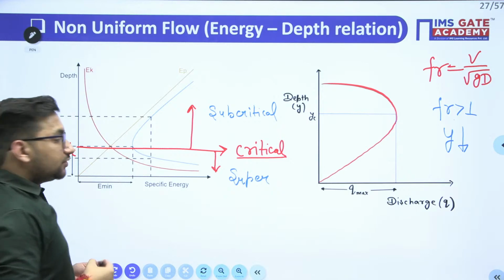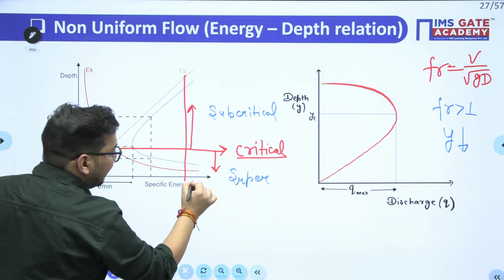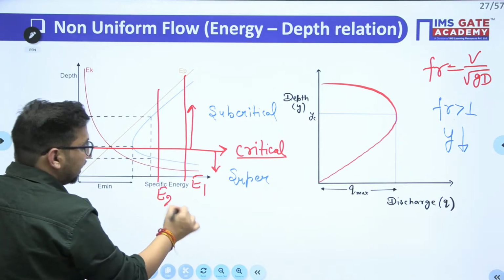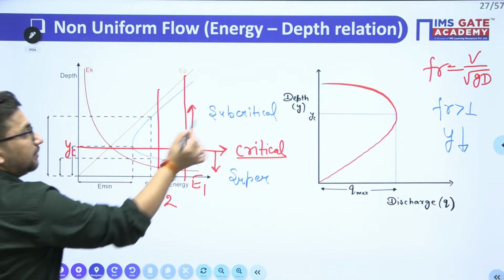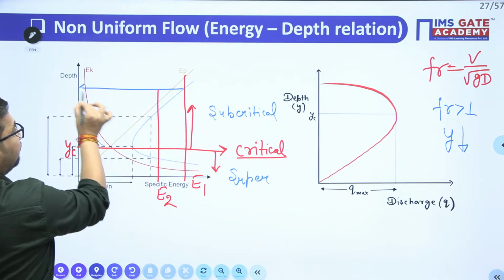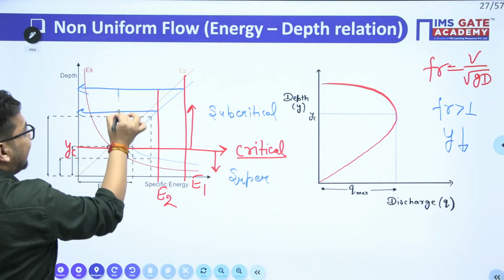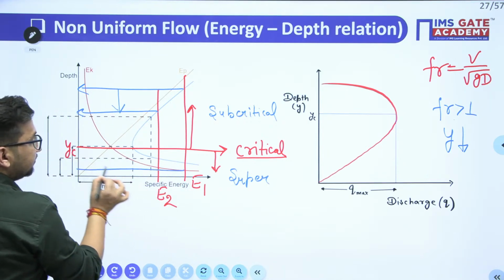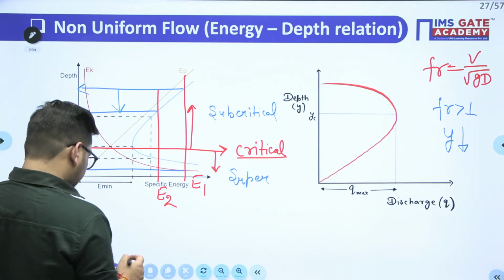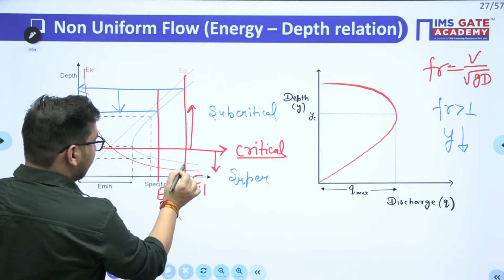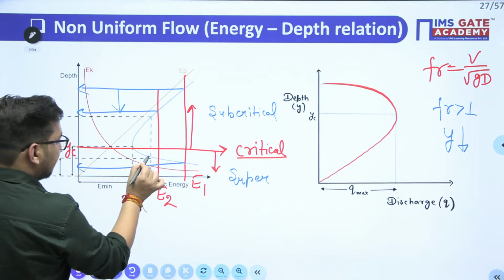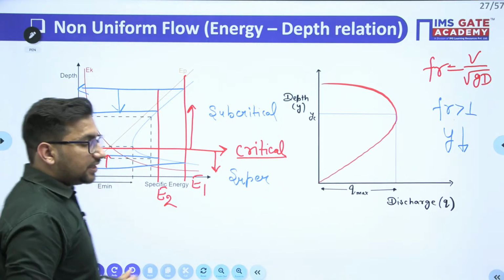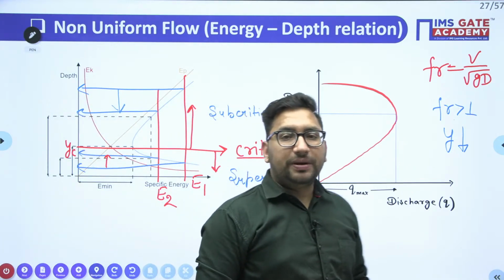क्लियर है? तो जब आपके पास एनर्जी चेंज हुई थी from E1 to E2, when there is a change in energy from E1 to E2, for subcritical case depth of flow क्या हुआ है? There is a decrease in depth of flow, whereas in this particular case there is rise in the flow depth. I hope it is clear now.